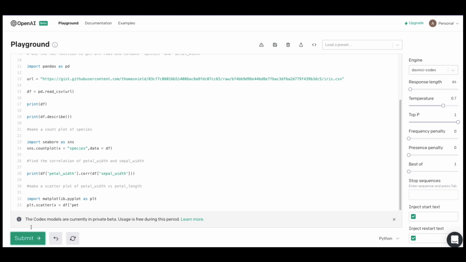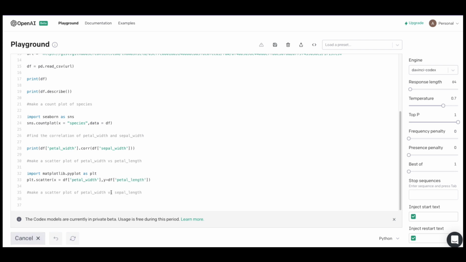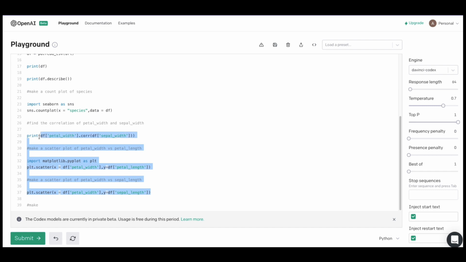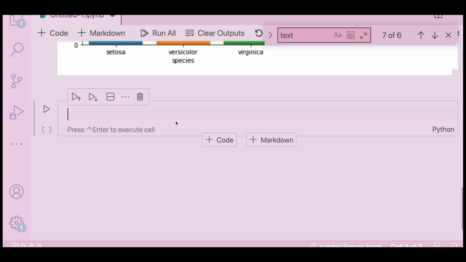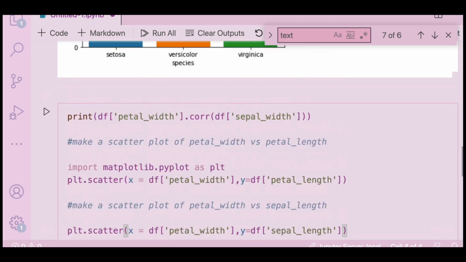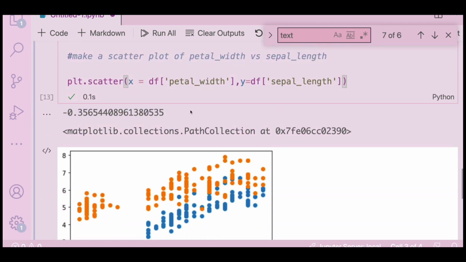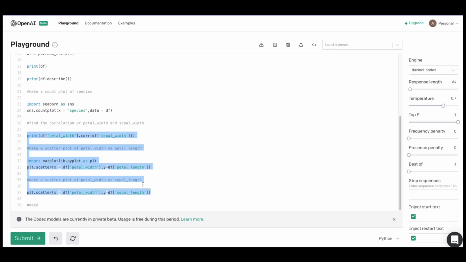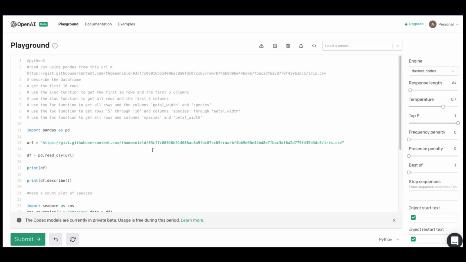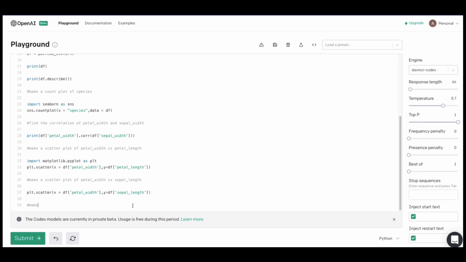Okay, that's amazing. It not just finds the correlation, it also tries to plot. So we got the correlation, we got the scatter plot, which I initially wanted to do. That is an amazing thing. Given that this is a data science problem, I'm really amazed.